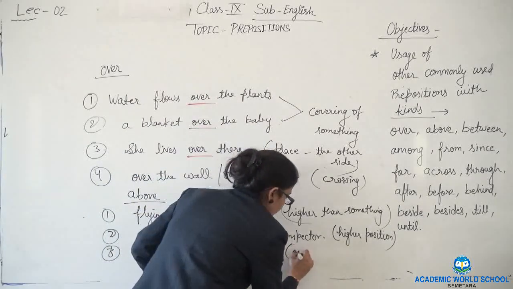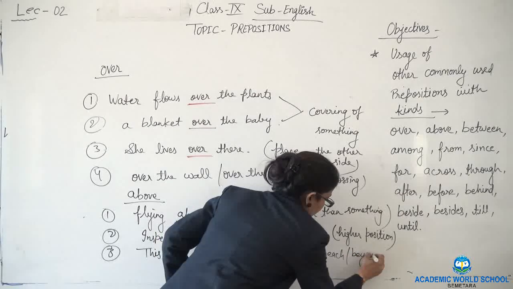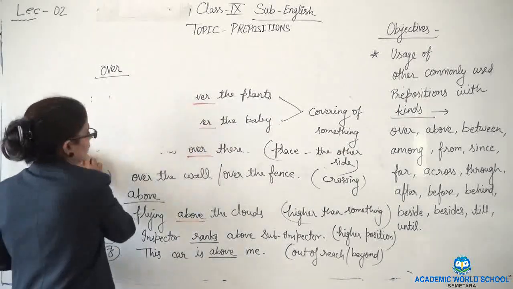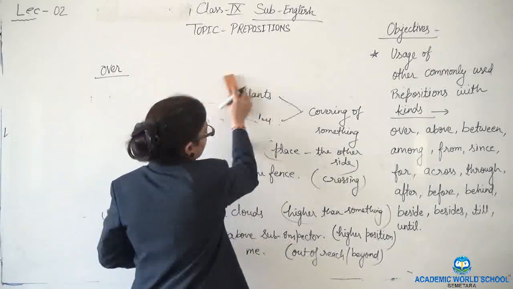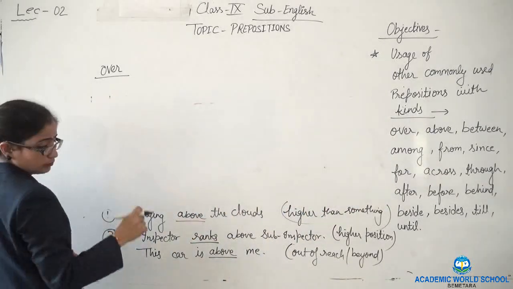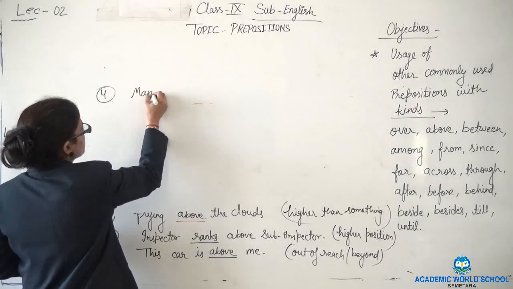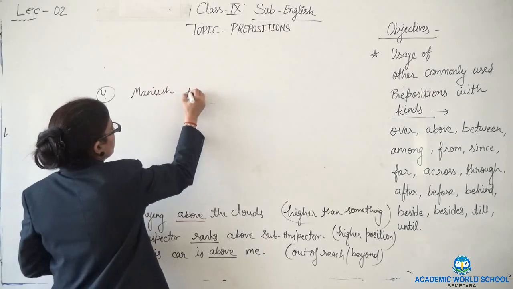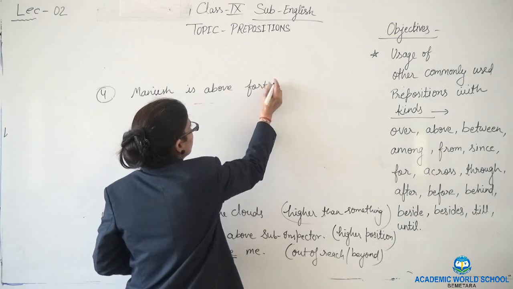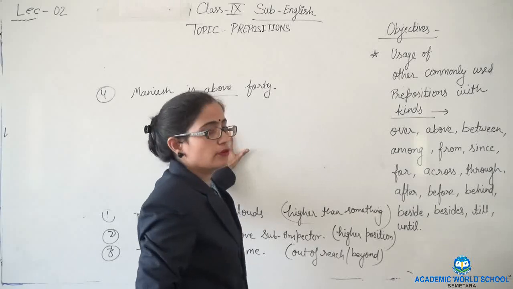So this is out of reach, or we can say beyond. Above gives us the sense of seniority also. How? Like fourth example of above, Manish is above 40. So here this is giving us the sense of seniority of a person.